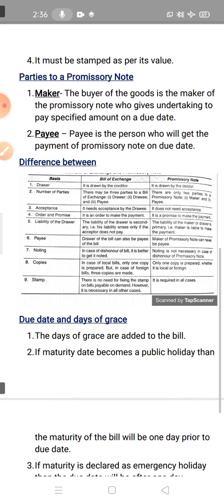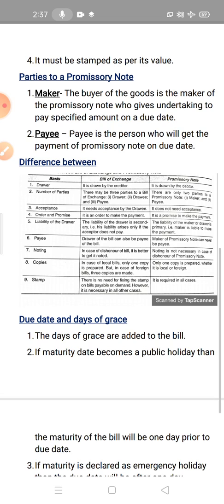Now next is parties to a promissory note. So in bills of exchange there are three parties: drawer, drawee and payee. In promissory note there are two parties. One is maker and second one is payee.